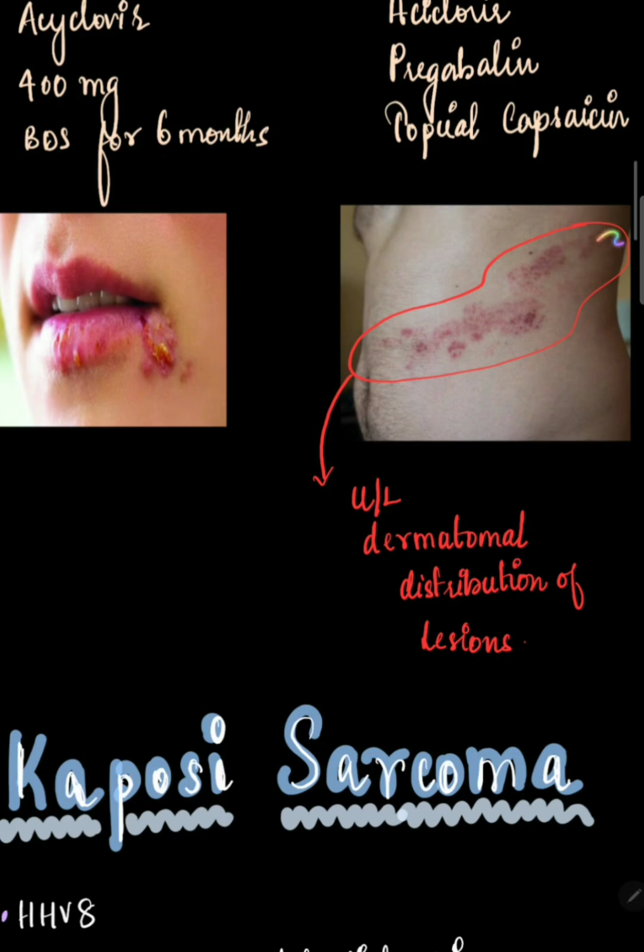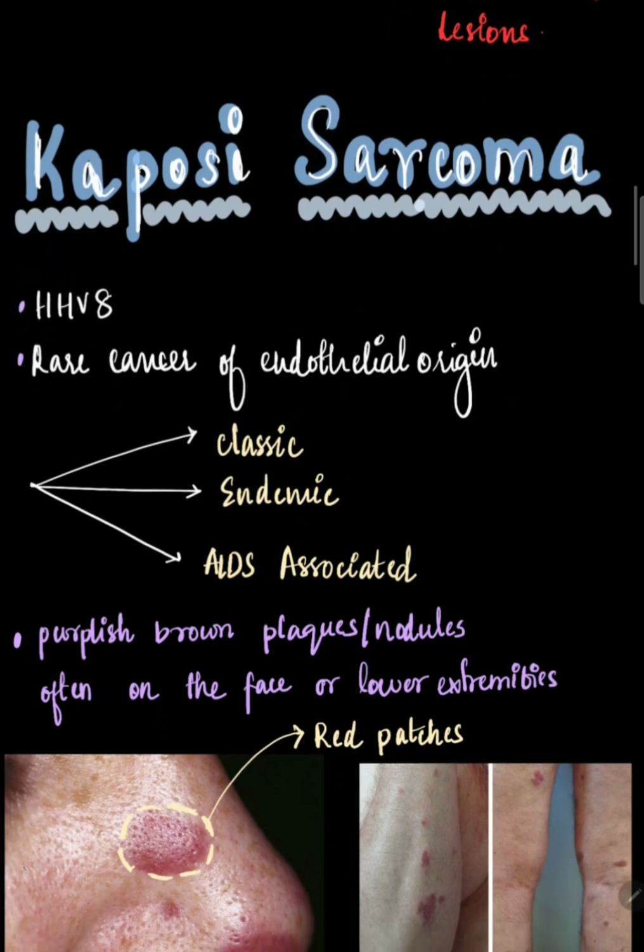This is a classic example. We can see the dermatomal distribution of these lesions, unilateral distribution of lesions. Then we have Kaposi sarcoma. It is caused by human herpes virus 8. It is a rare cancer of endothelial origin.